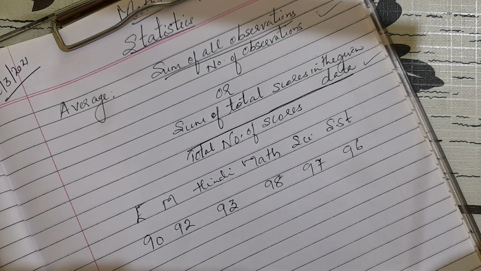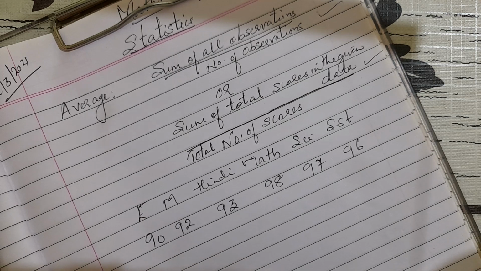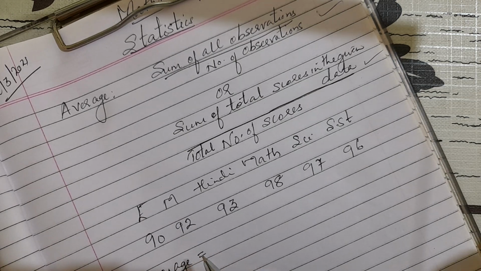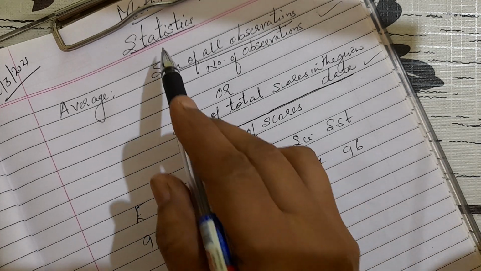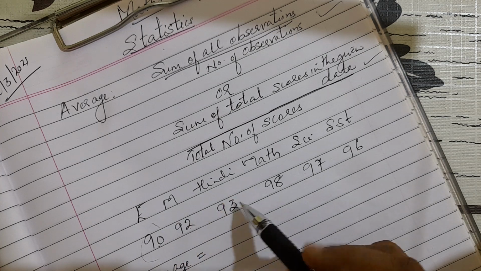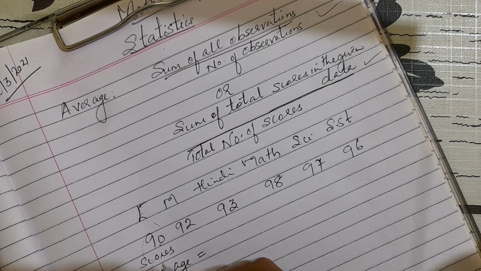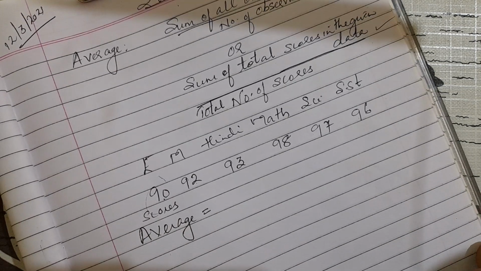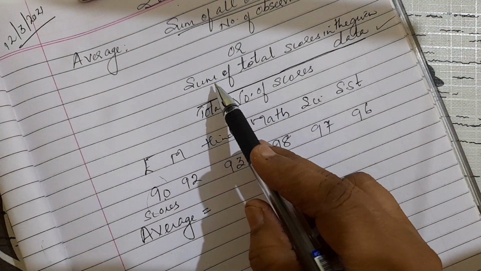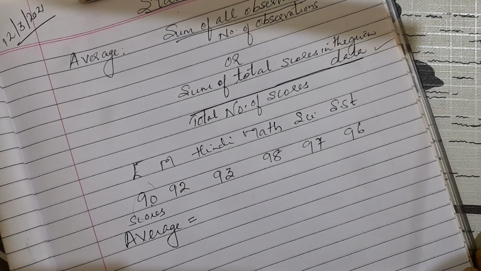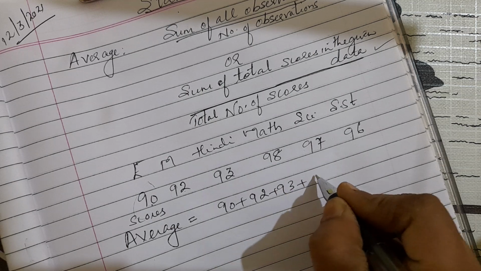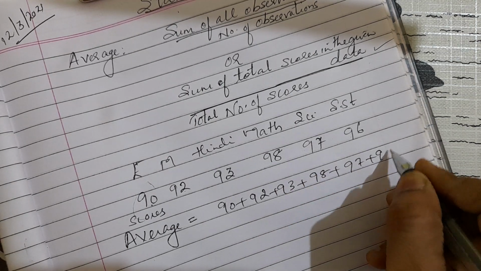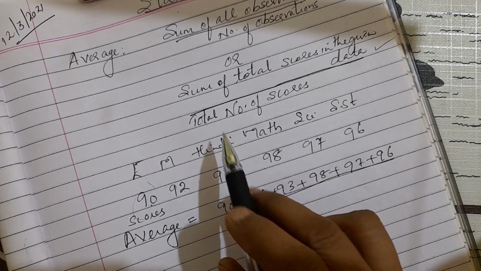These are your marks. Now if you want to find the average of all these marks, we'll write average is equal to... Children, one mark is called a score in statistics. One data, one piece of information, is called a score. So we take the sum of total scores in the given data: 90 plus 92 plus 93 plus 98 plus 97 plus 96, whole upon the total number of scores.